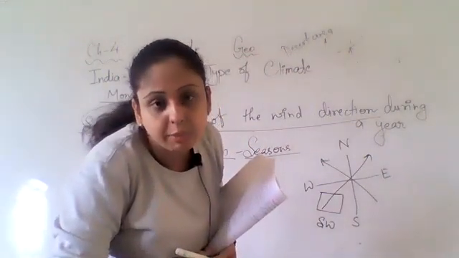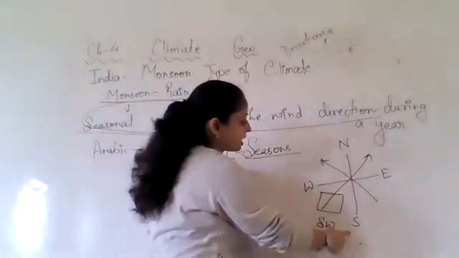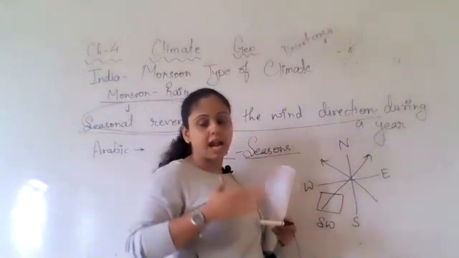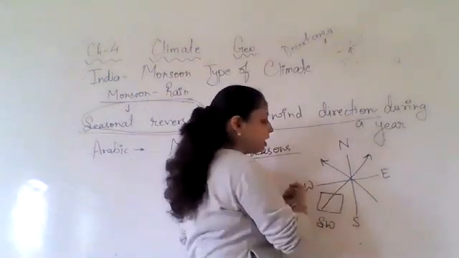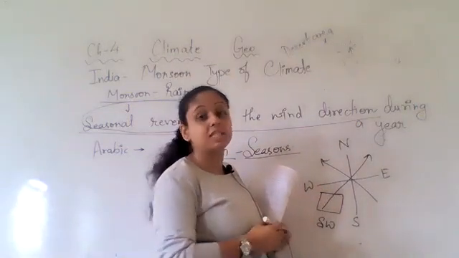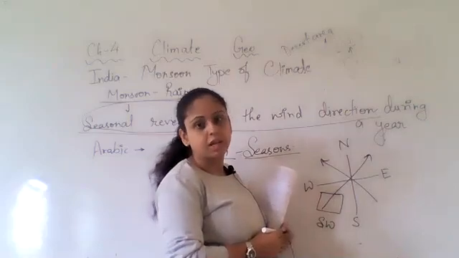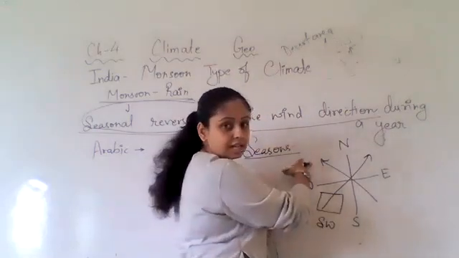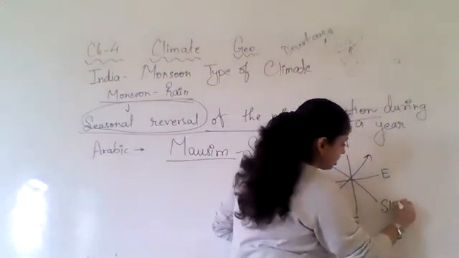We keep it like north and south. We take this direction first and then we keep east and west. It cannot be west south. It will be southwest. Okay. So when it blows this side, it will be southeast.